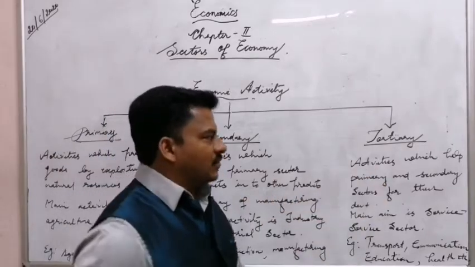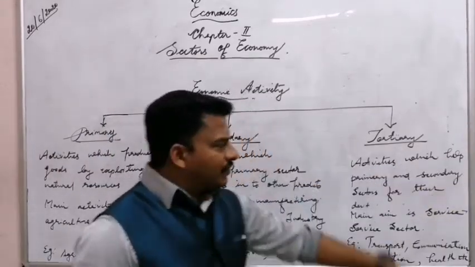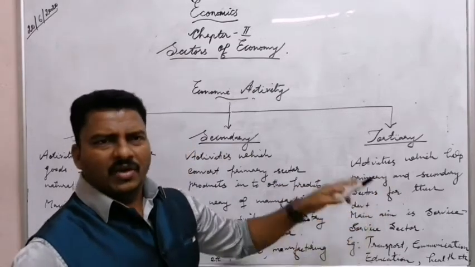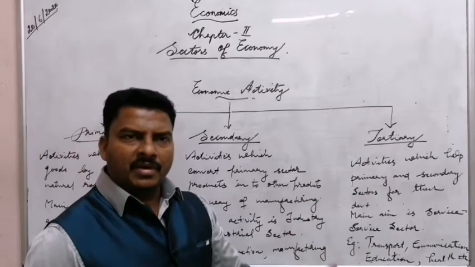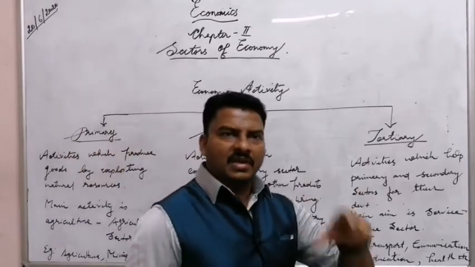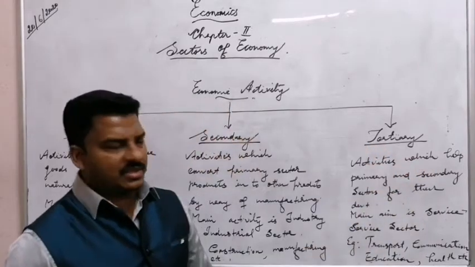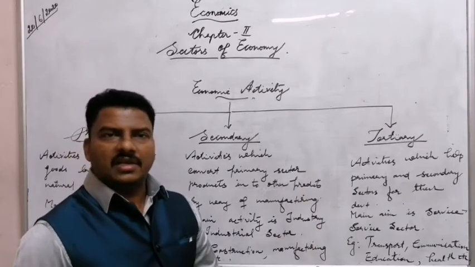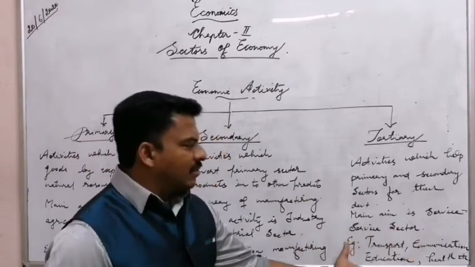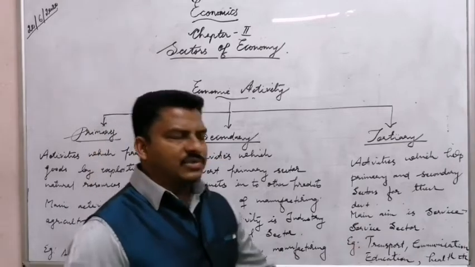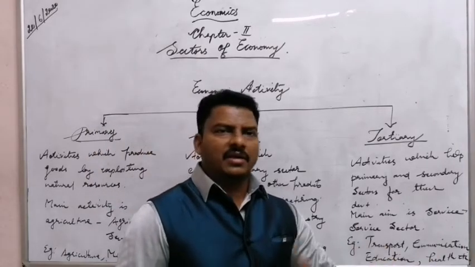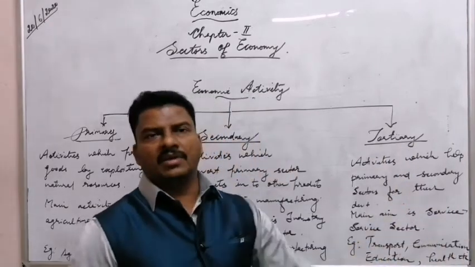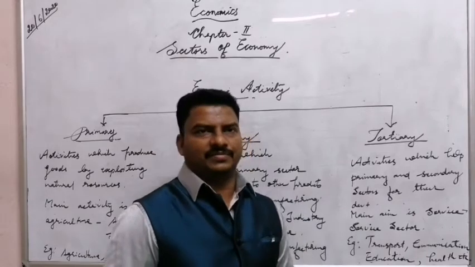And the tertiary sector, these are the activities which help primary and secondary sector for their development. All the activities which help the primary and secondary sector for development are known as tertiary sector. The main aim of this sector is service. That's why the sector is also known as service sector. Examples: transportation, communication, education, health, insurance, banking, and all will come under tertiary sector because these activities are helping the primary and secondary sector for their development.